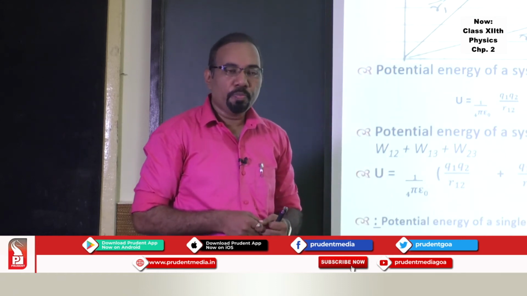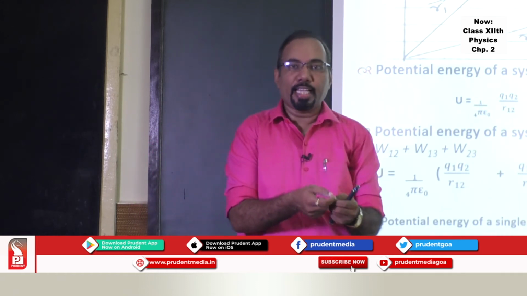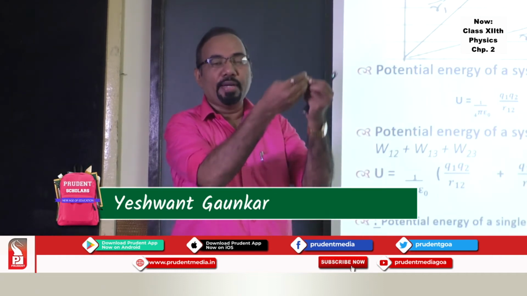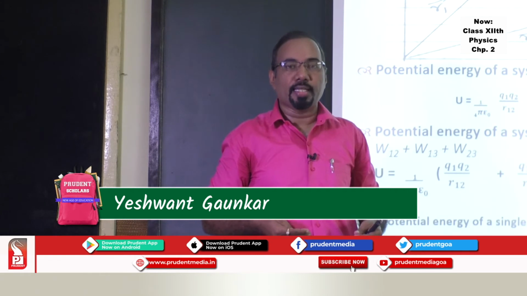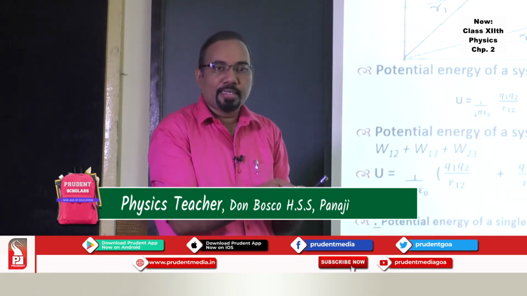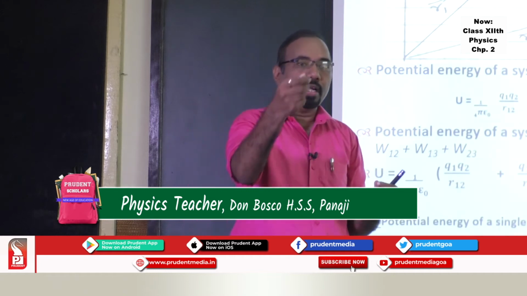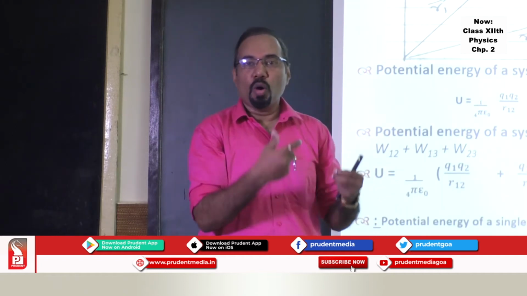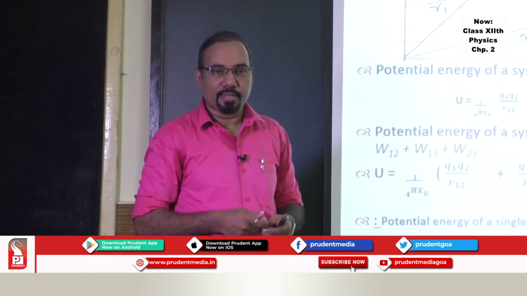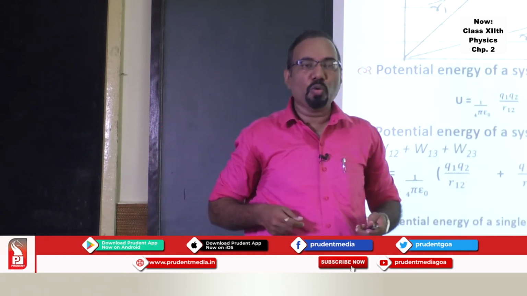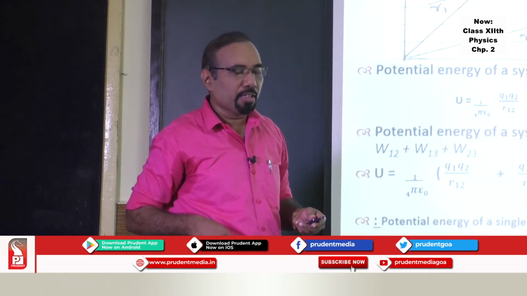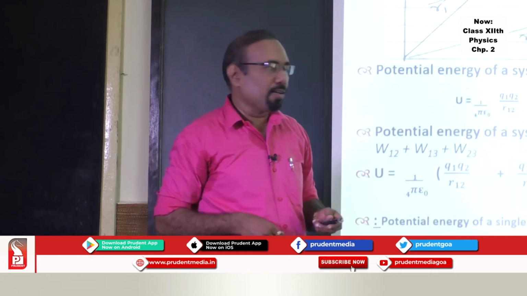As I told you, if an object is raised to a certain height, the body acquires gravitational potential energy. Likewise, if I bring a charge against the electric field of another charge, work is done, which is stored as the potential energy of that particular system. So exactly how do we account for this potential energy, and what will be the beautiful expression for it? Let's try to understand.